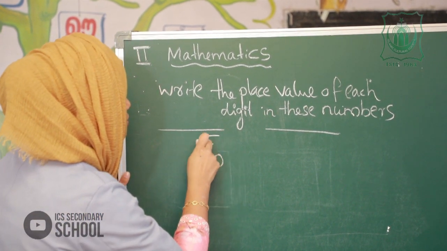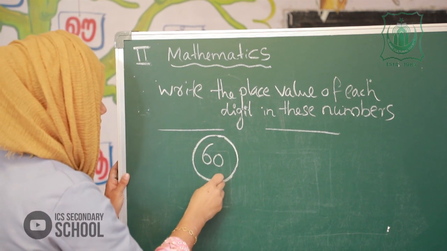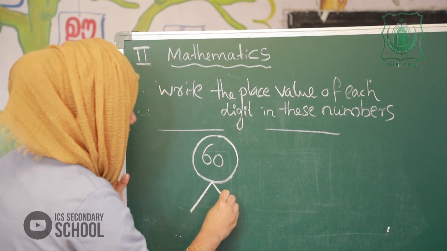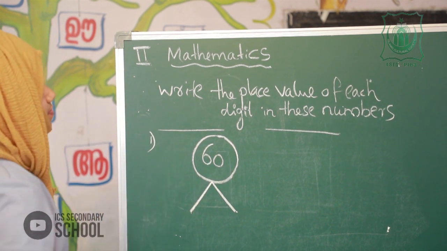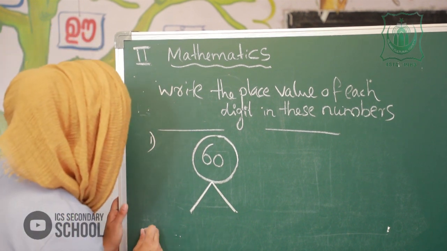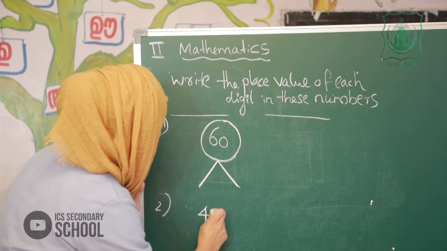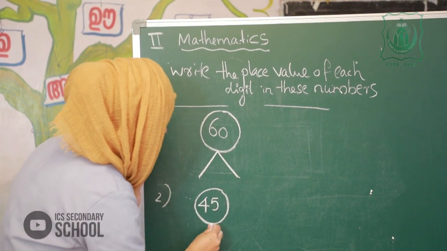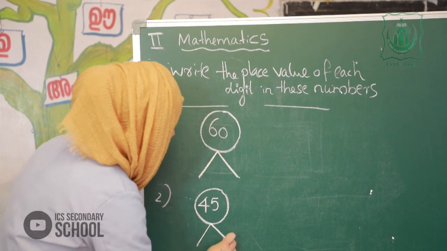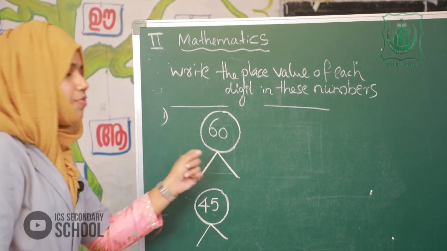The first question is the first number. The second one is 45. You have to find the place value of each digit in the number 45.